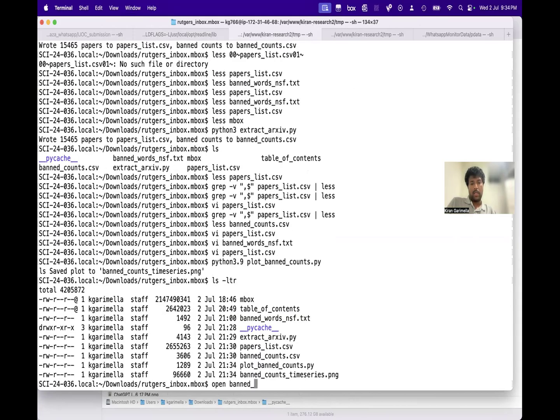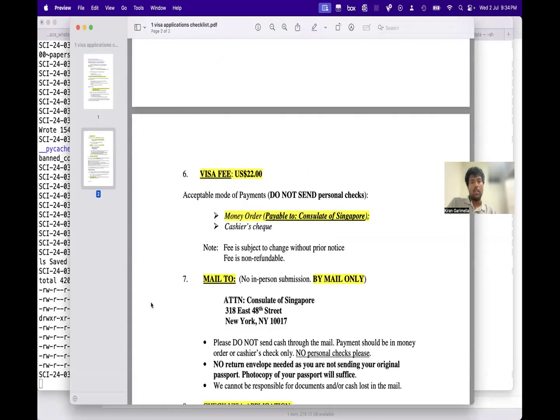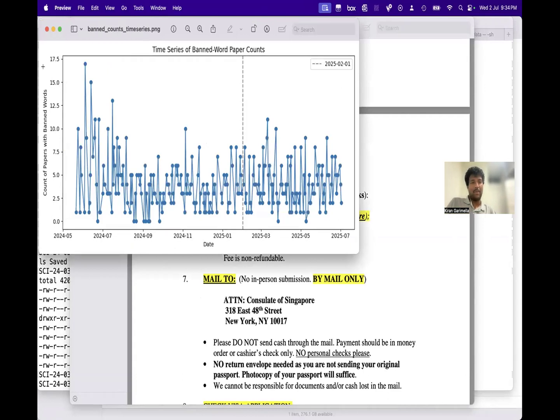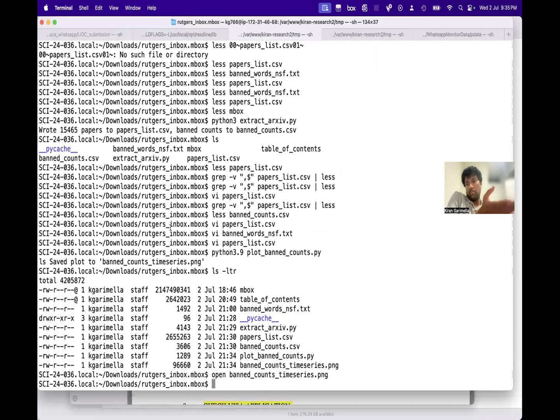So open ban counts time series. Okay, so nothing, right? Banned words, there's nothing here. I can also do another average here kind of thing. But at least from the looks of it, there's no very clear decrease or anything. Like I said, these things are very hard to do in this sort of short time frame. But now I have the code to do that, so I can easily do that. Yeah, so let me just finish this here.